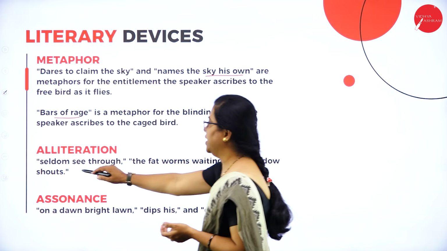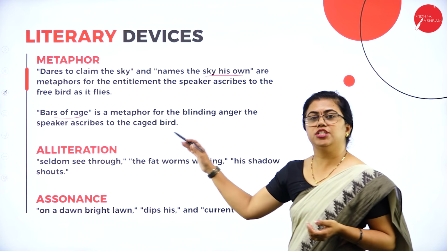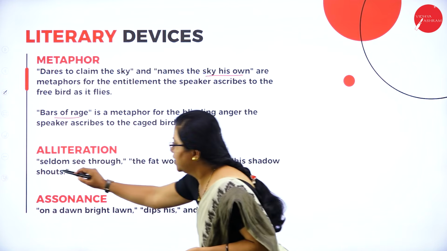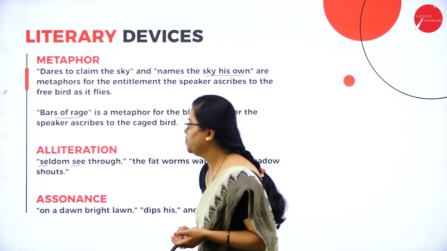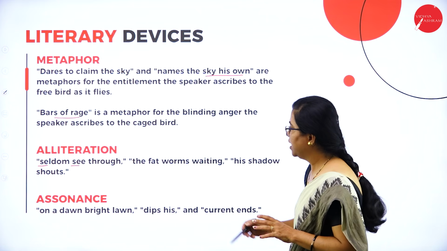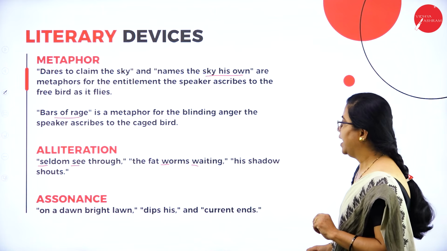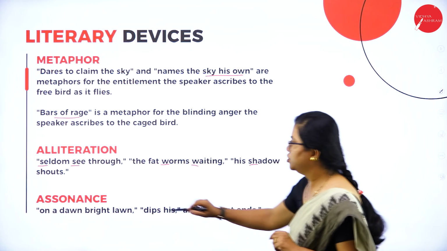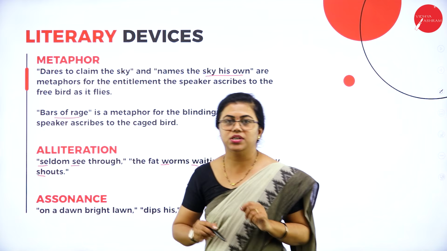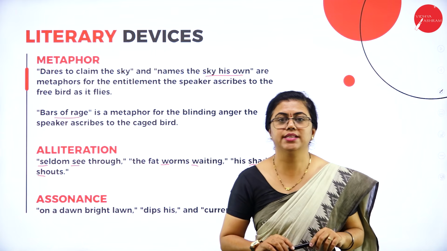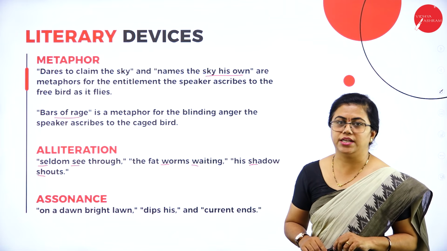Then we see alliteration. Alliteration is the repetition of same sound in the beginning of the word. So here seldom, see through. So the s sound is repeated. The fat worms waiting. So this is also a repetition, and his shadow shouts. This sh sound is repeated. So it is in the beginning of the word only, and hence this is an example of alliteration.